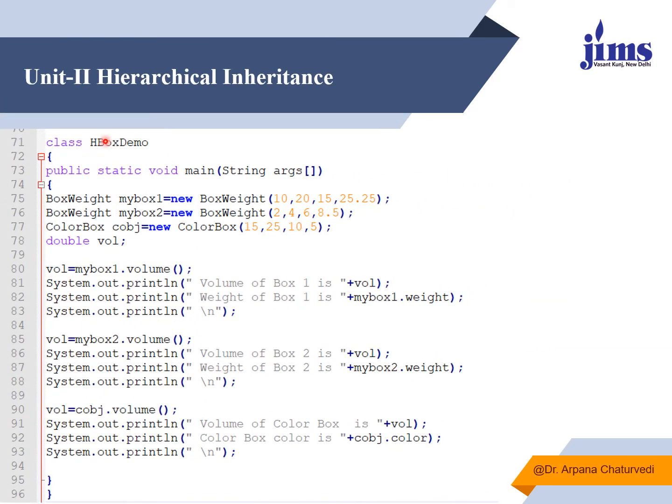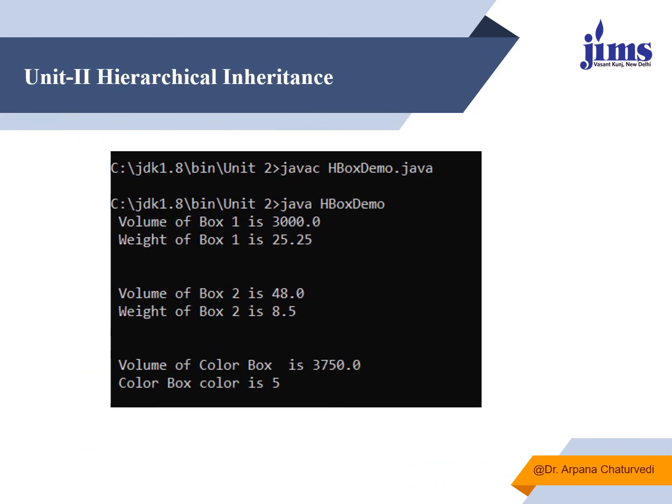Now when I see that in the main function of another class I have created three different objects with three different arguments. One is of the box weight class, another is of the color box class, and you see that when you try to call the member function on different objects, different values appear. So this is hierarchical inheritance. The output is according to the input provided to the different objects while creating or calling the constructor.